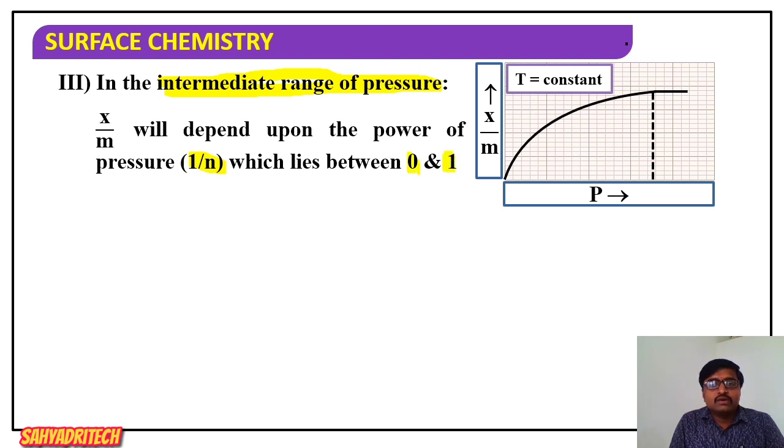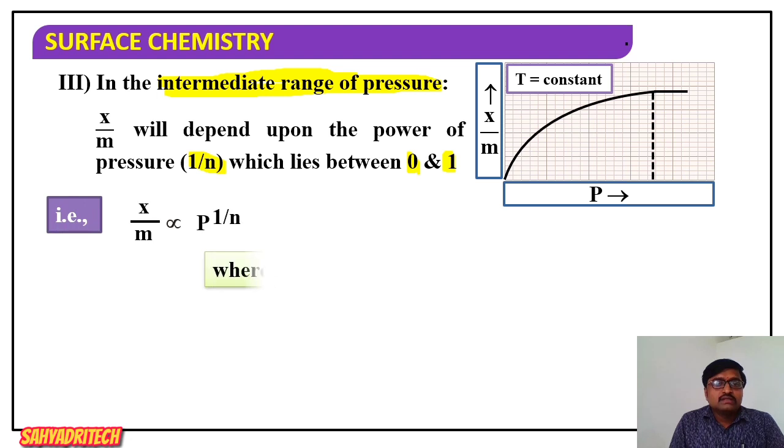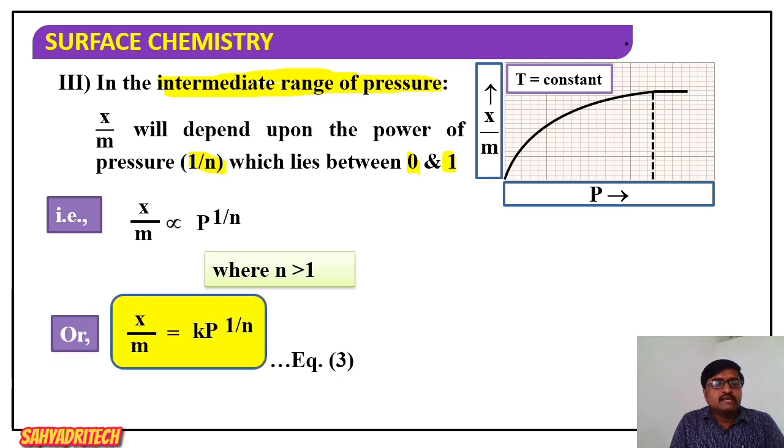At very low pressure the power is 1, at high pressure the power is 0. So in the intermediate range of pressure, that power will lie between 0 and 1. So generally we take the power as 1 by n. So x by m is proportional to p raised to 1 by n, where n is greater than 1. Or else I can say x by m is equal to k into p raised to 1 by n. So it is equation number 3.